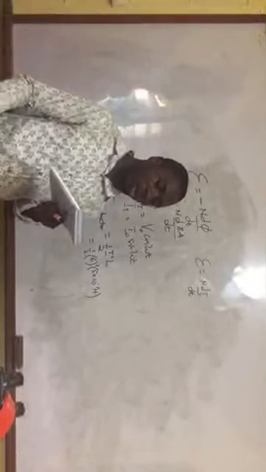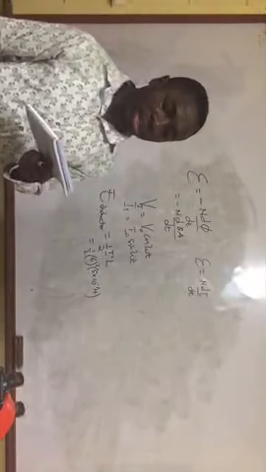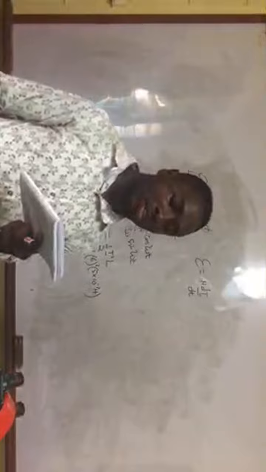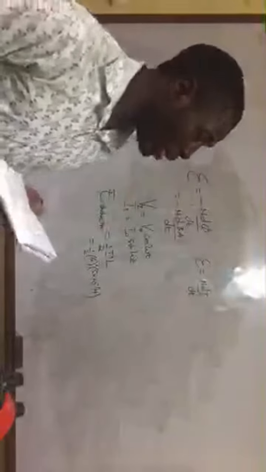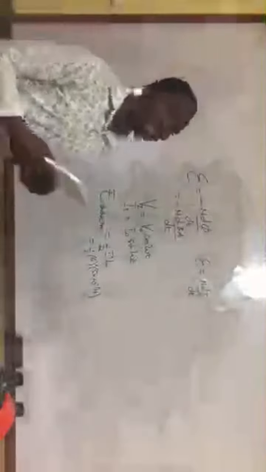Question number 94: at what frequency would a 10 Henry inductor have a reactance or impedance of 2000 ohms? Now, there is what we call capacitive reactance and inductive reactance. That is the resistance to current flow offered by the capacitor and the inductor respectively.